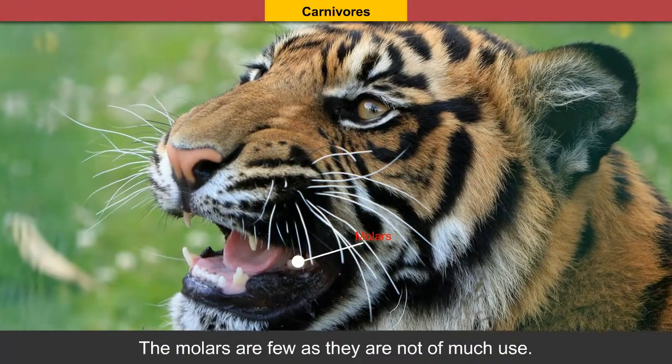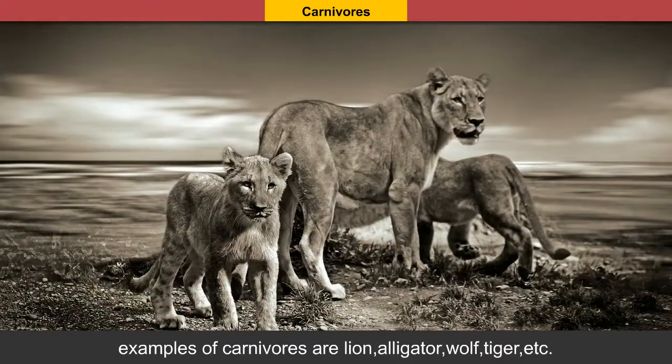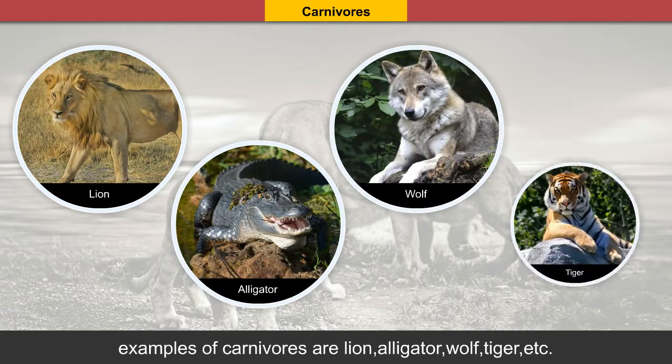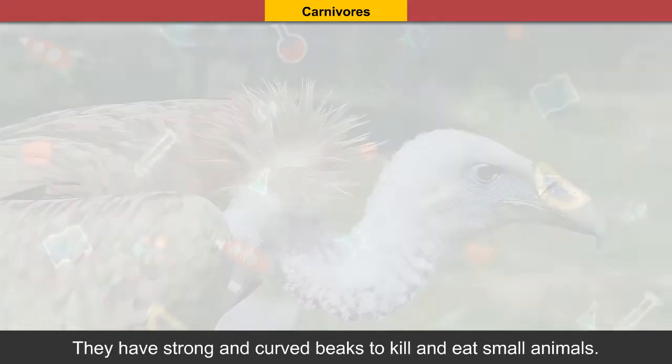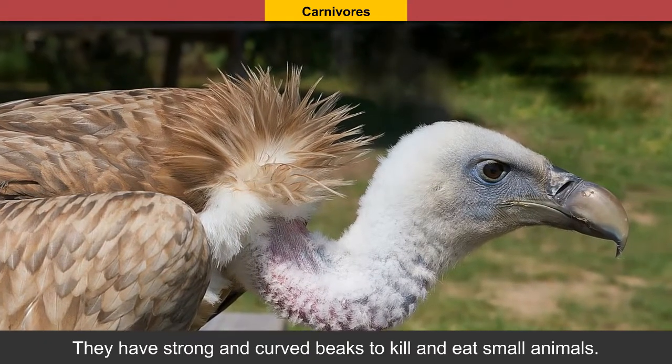The molars are few as they are not of much use. Examples of carnivores are lion, alligator, wolf, tiger, etc. Some birds like vulture and eagle are also carnivores. They have strong and curved beaks to kill and eat small animals.